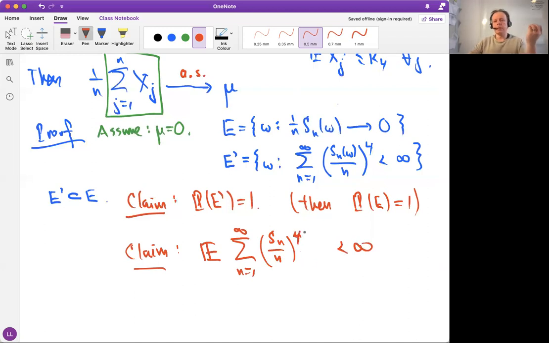If the expectation of this positive random variable is finite, then this random variable must be finite as well. So actually this claim will imply that one there. Imagine that this positive random variable inside the parentheses might have some positive probability of taking an infinite value, then this expectation would be infinite as well. This is part of the Lebesgue integration theory.